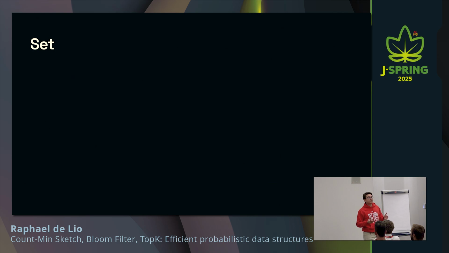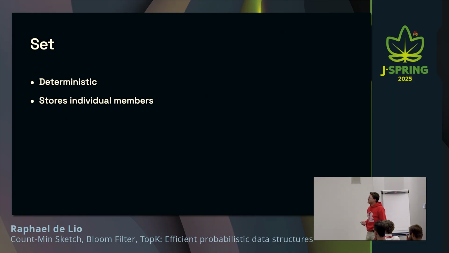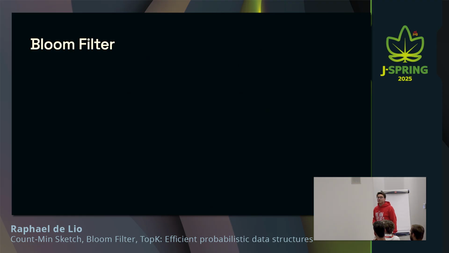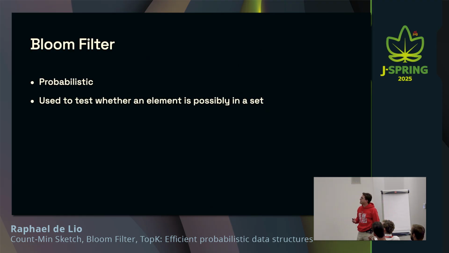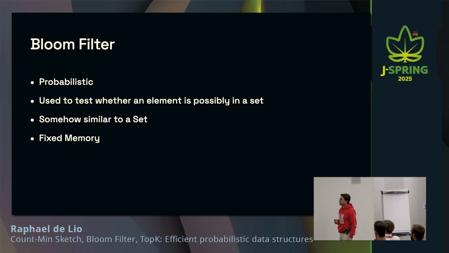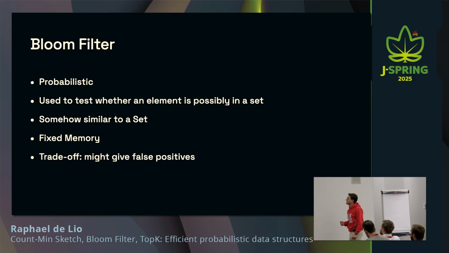The deduplication can be done with sets. So basically we add the ID to the set, and then you check if the ID has been seen before. Right? A set is deterministic, it stores individual members, and it grows in memory. But I could also do that with Bloom filters. All right? Bloom filters are probabilistic. They're used to test whether an element exists in a set. It works somewhat similar to a set, as I explained in the beginning of the presentation. And they have fixed memory. Right? And the trade-off is that it might give you false positives, basically.